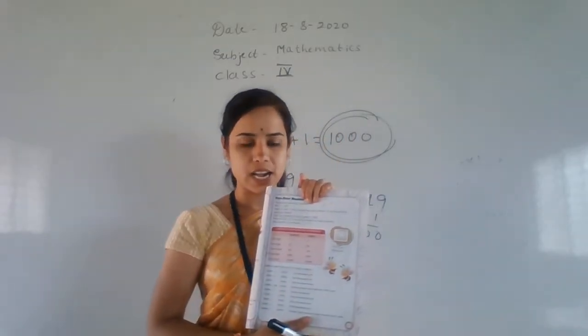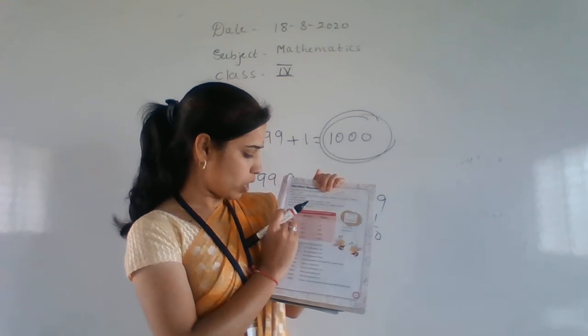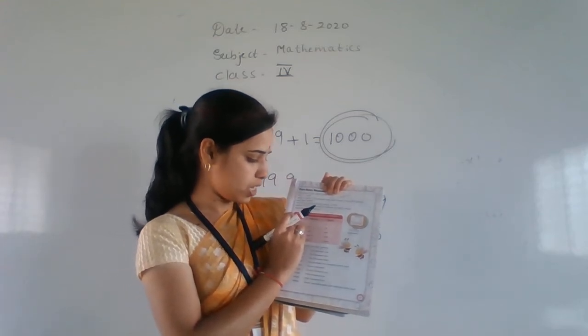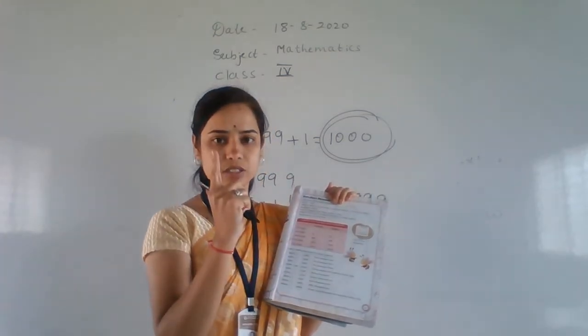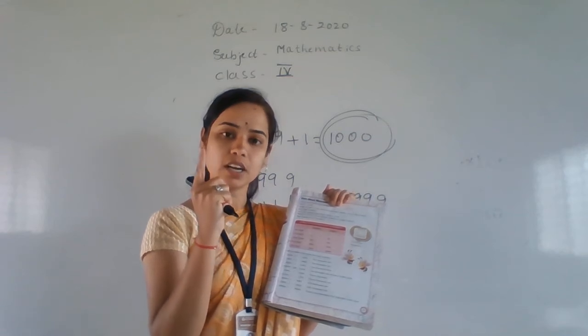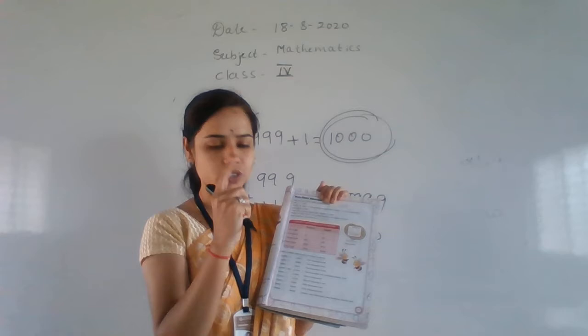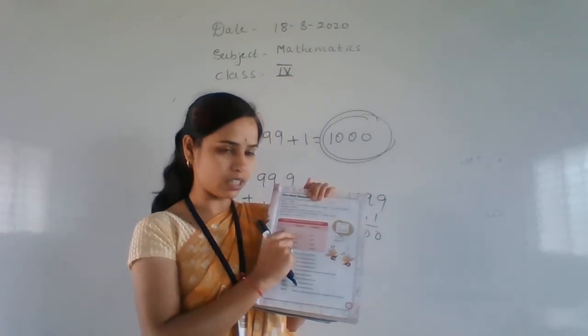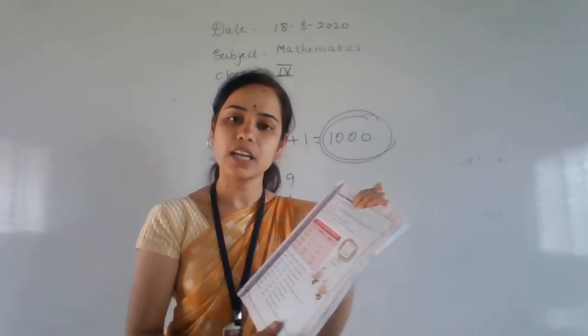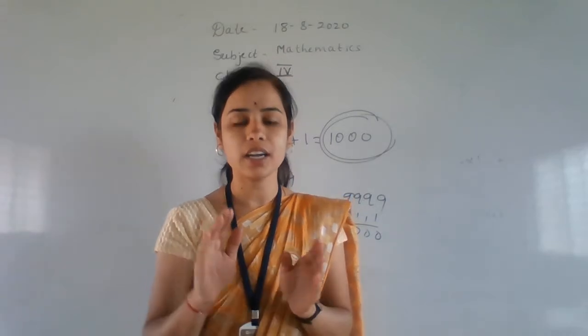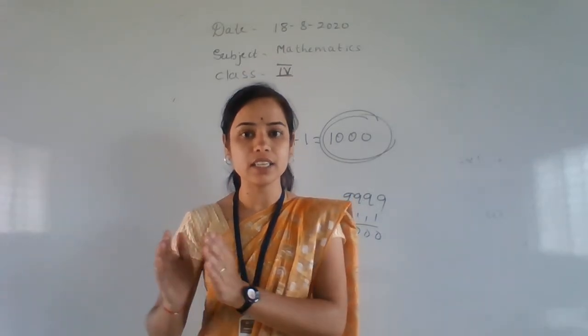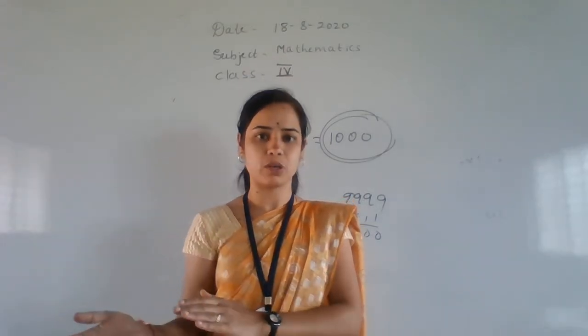Then see here, children, they have given their chart. See, 1 digit number, smallest is 1, biggest is 9. 2 digit, smallest 10, biggest 99. 3 digit, smallest 100, biggest 999.